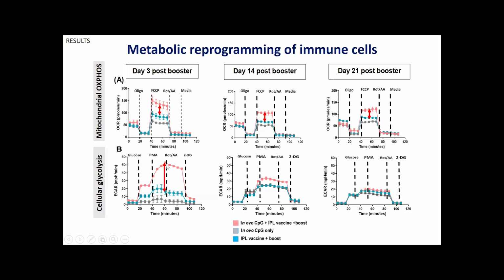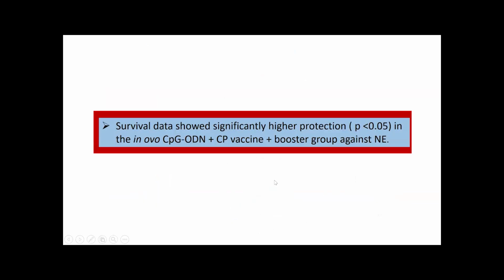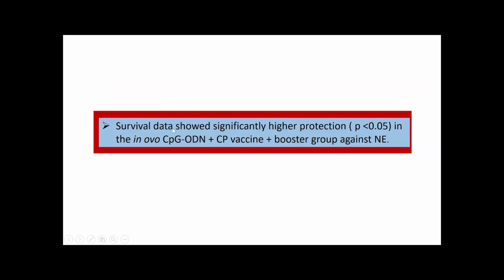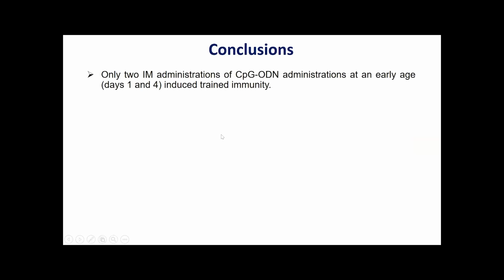At the first time point, it was significantly higher, but at the other two time points, we couldn't see much difference here. So metabolic reprogramming happens in these cells. And also in the survival data, we observed significantly higher protection in the CpG plus vaccinated group compared to the vaccine alone group.